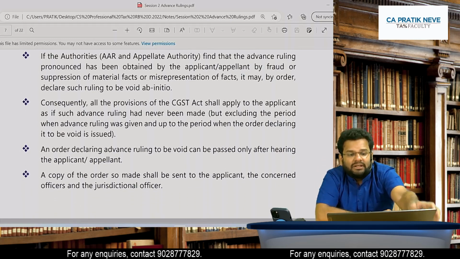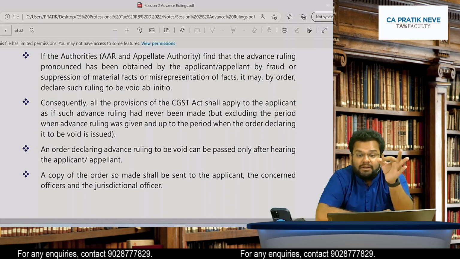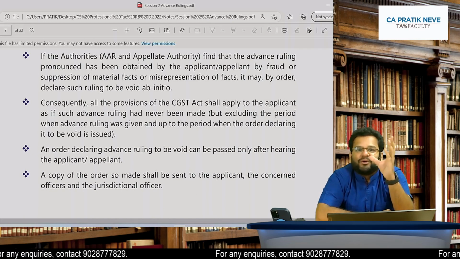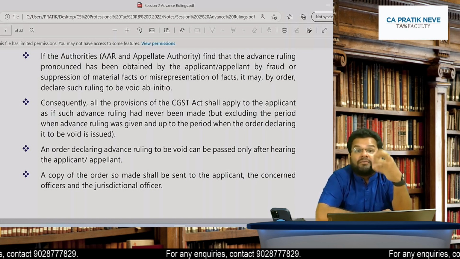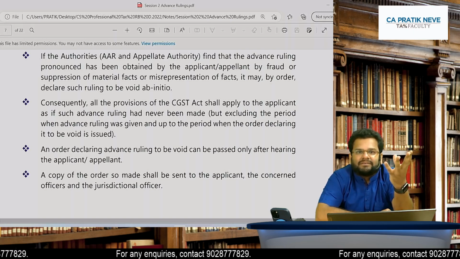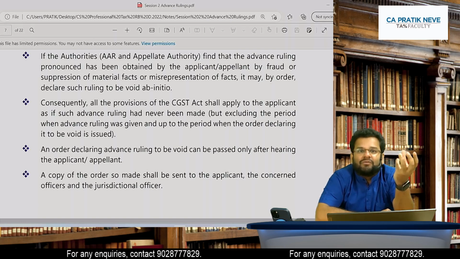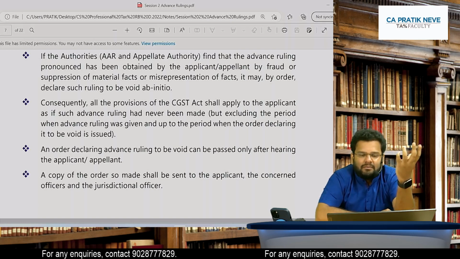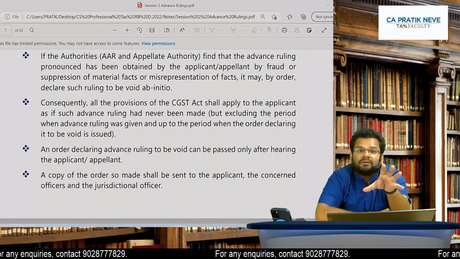If authorities find that advance ruling pronounced has been obtained by the applicant by fraud, because you wanted to minimize your liability, you gave some misleading facts. Agreed? You have hidden a few things. Because of misleading facts, you got an incorrect advance ruling.